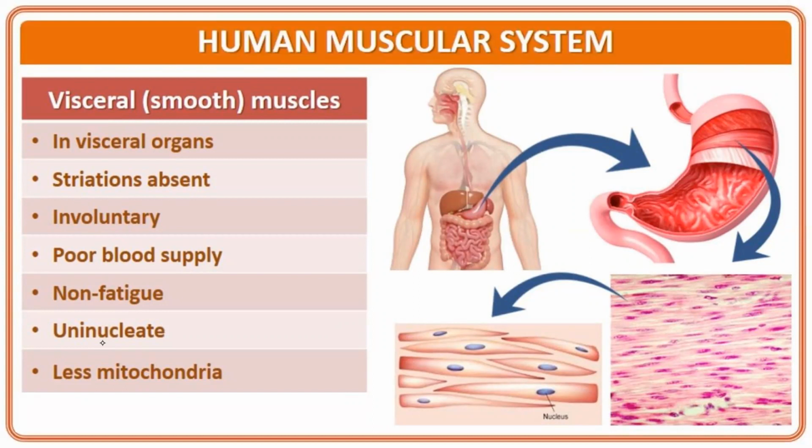These muscles are not fatigued. They can't stop their function; they function on their own. They don't show any weakness or tiredness. These muscles are uninucleated, unlike the striated muscle, which was a syncytium, and they have less mitochondria.